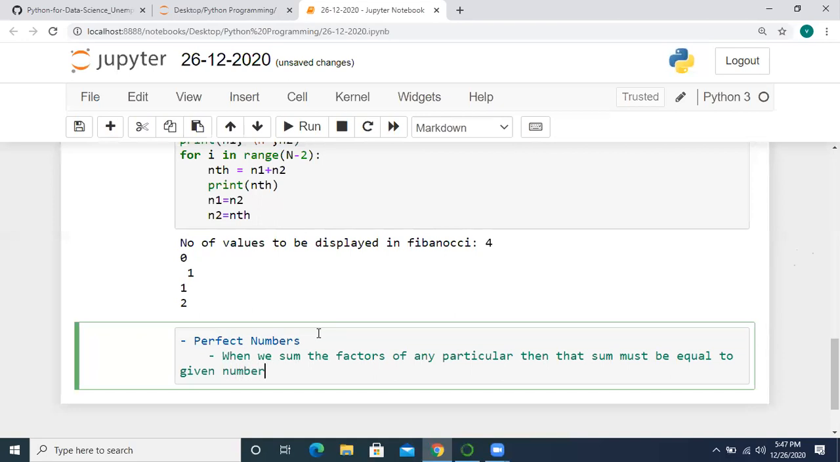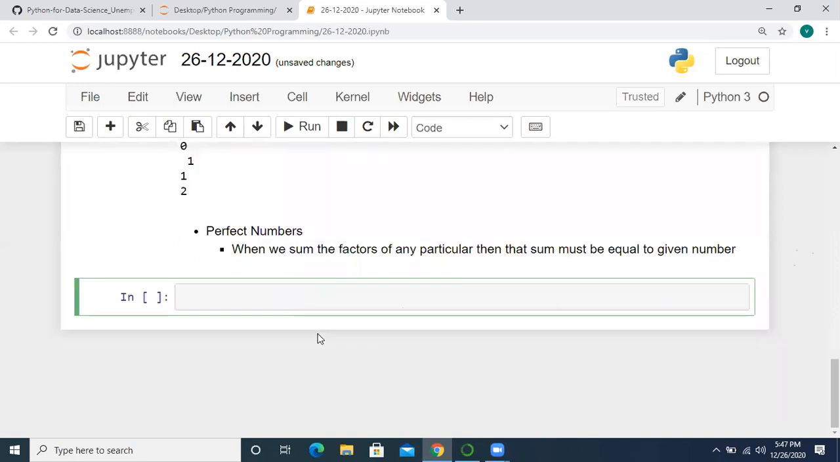So first, for a given number, we will find all the factors. After finding all the factors, we will perform the sum. When that sum is equal to the given number, then it is a perfect number. So this is very easy. No problem. This program is simple. Now let's start. Let's do a program to check whether the given number is perfect or not. Python program to check whether a given number is perfect or not.